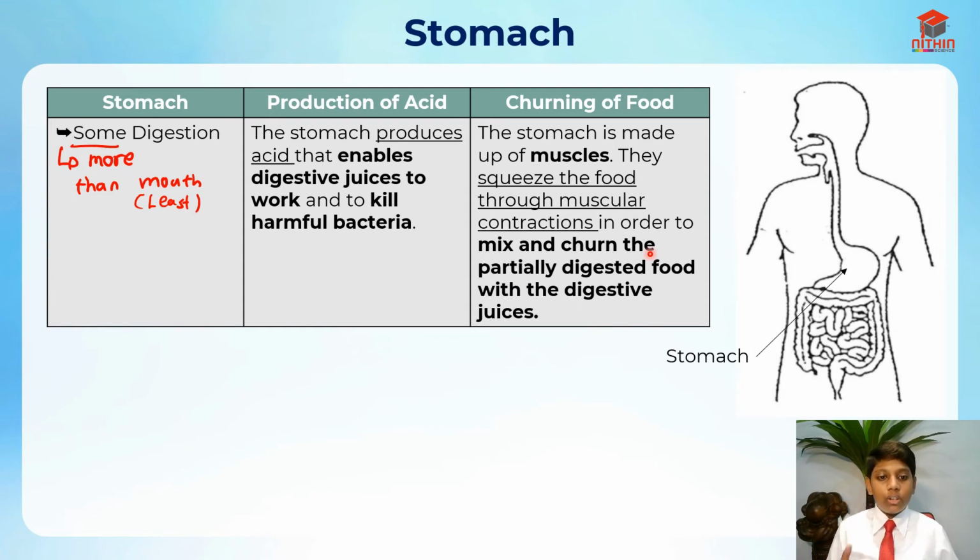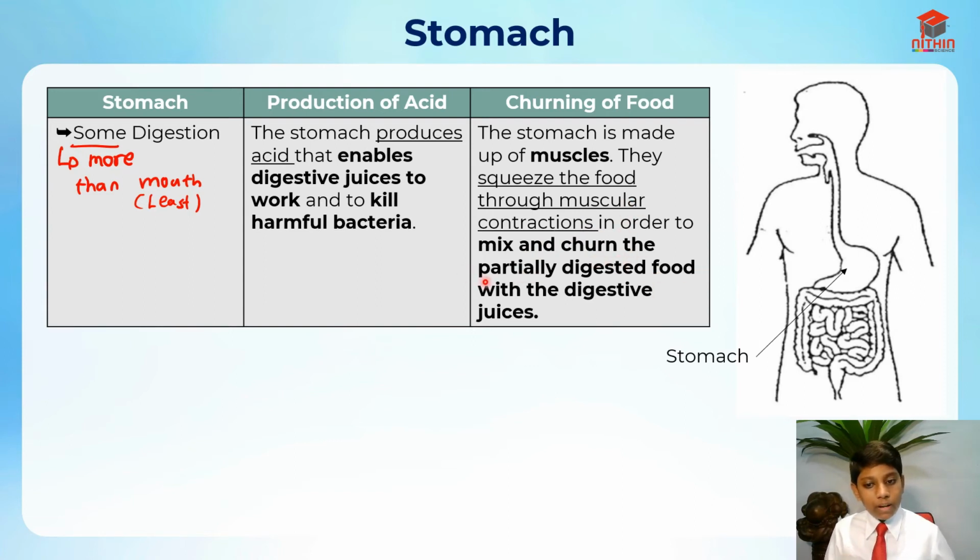It pushes in and pushes out like that. It's just like a blender.